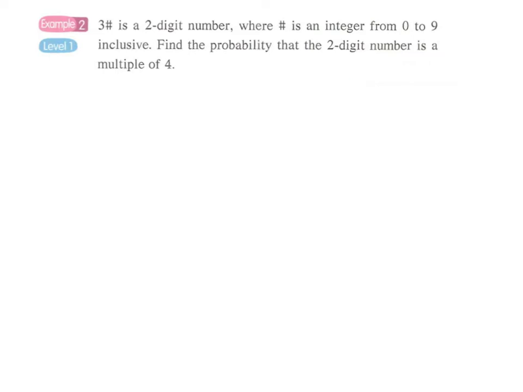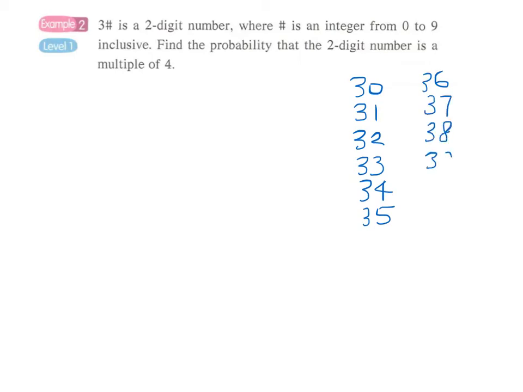And we can simply write down all the 2-digit numbers starting with 3. 37, 38, 39. And we have to find out how many of these 2-digit numbers are a multiple of 4. Therefore, we have to check whether this number is divisible by 4.